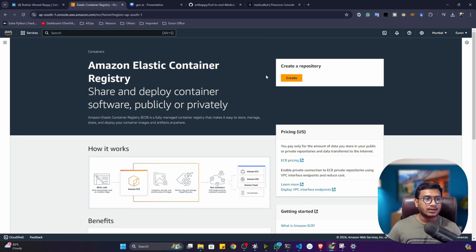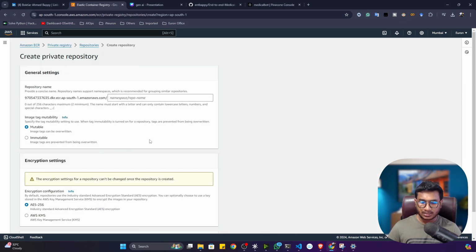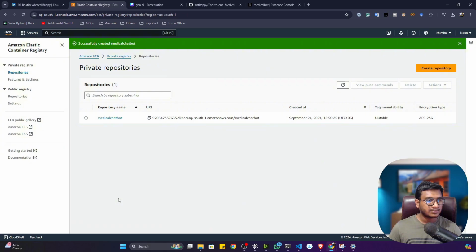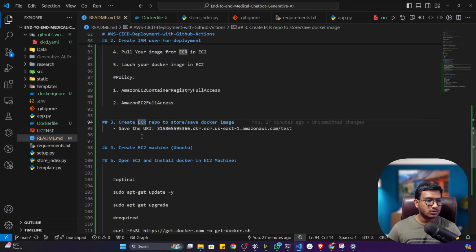Now I'll be creating an Elastic Container Registry. So let's click there. Now you have to give the name. Let's say I'll give medical chatbot. You can give any name, it's up to you. Everything keep as default. Now click on next. Now see, my repo is created. Now what you have to do is copy the URI and paste it here for now, because I need this later on. Just for reference, I'm saving it here.